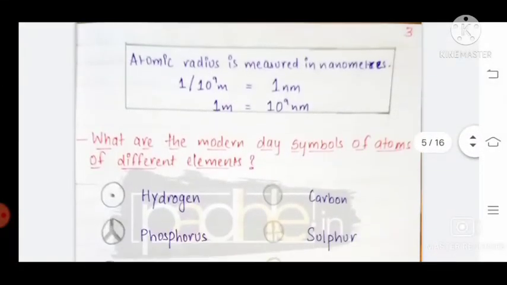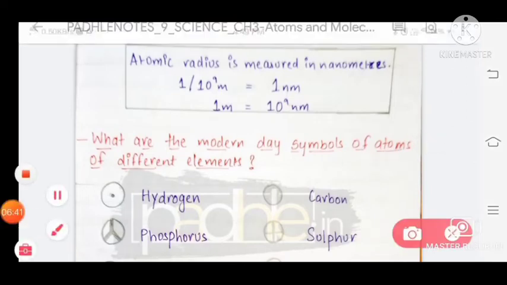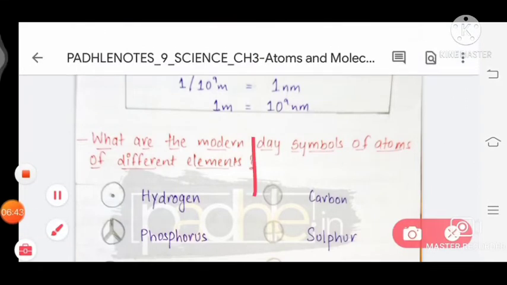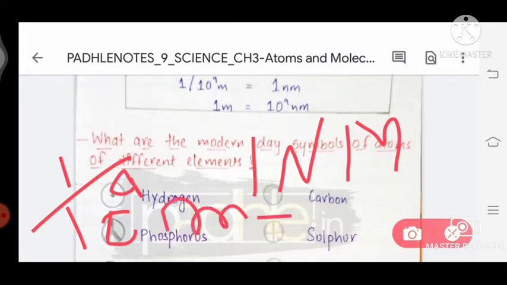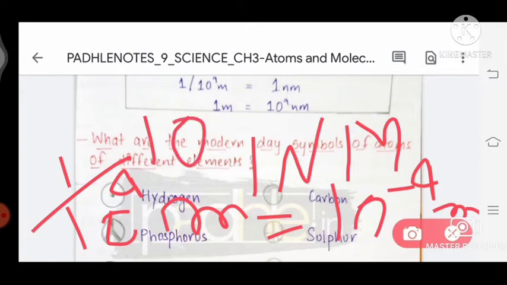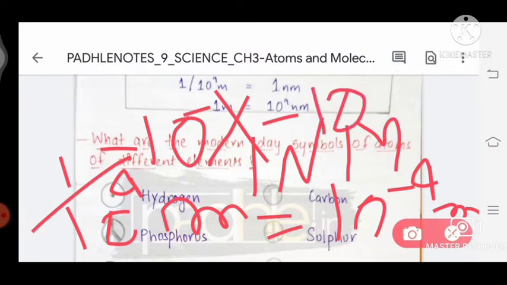Atomic radius is measured in nanometers. 1 nanometer is equal to 1/10⁹ meter, or 10⁻⁹ meter.